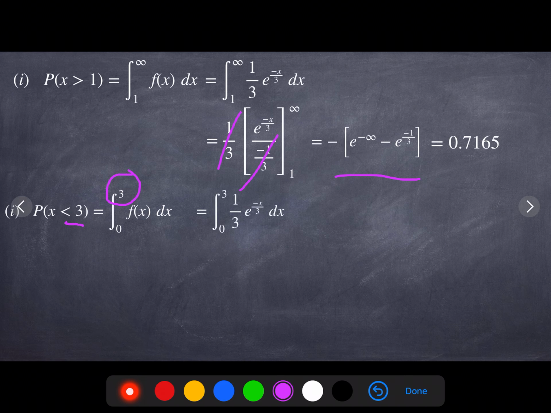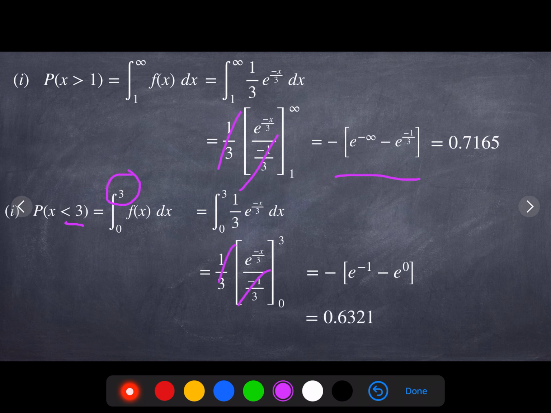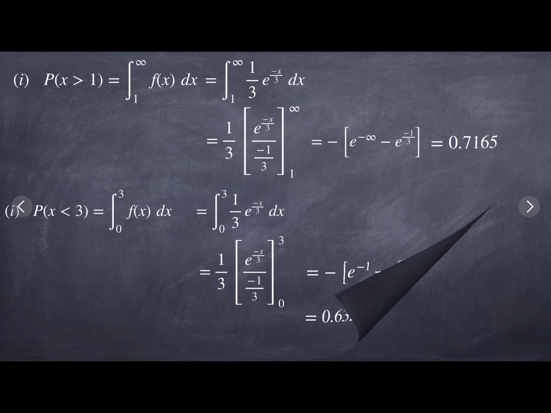So substituting f of x as 1 by 3 e power minus x by 3, integrate again, 1 by 3 gets cancelled, but substitute x is equal to 3 and x is equal to 0, simplify, we will get 0.6321 as your final answer. Now consider the second question.